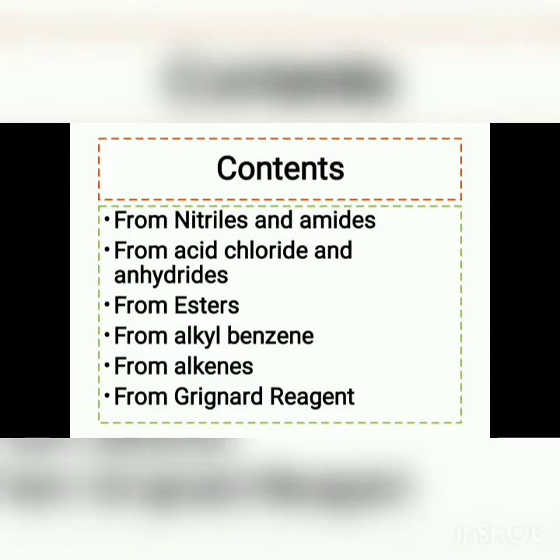In this, we have studied the preparation of carboxylic acid by various methods. There are a total of 6 methods by which we prepare carboxylic acid. The first is from nitriles and amides. Second is from acid chloride and from anhydride. Third is from esters. Fourth is from alkyl benzene. Fifth is from alkenes, that is the carbon-carbon double bond, and sixth is from Grignard reagent, that is RMgX. Now let us study one by one in detail.